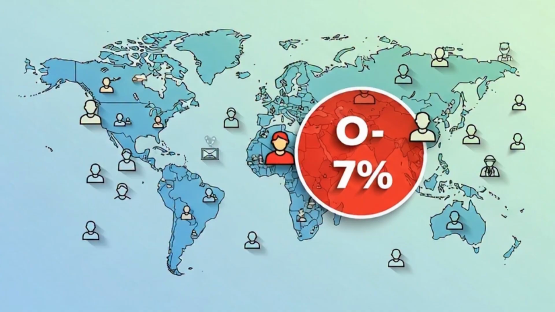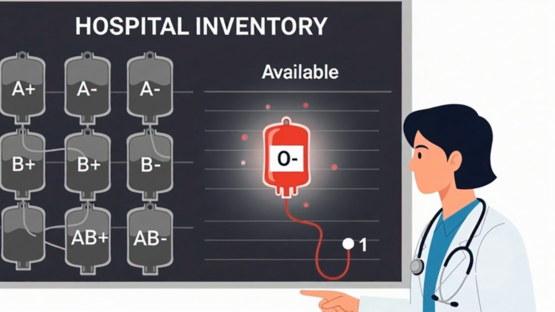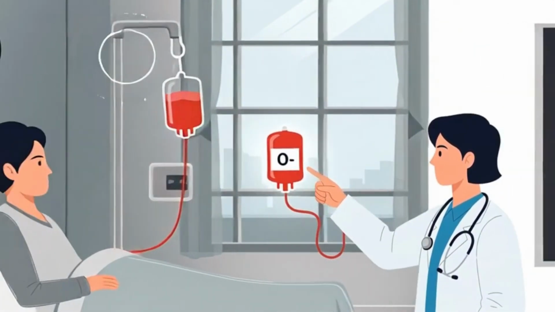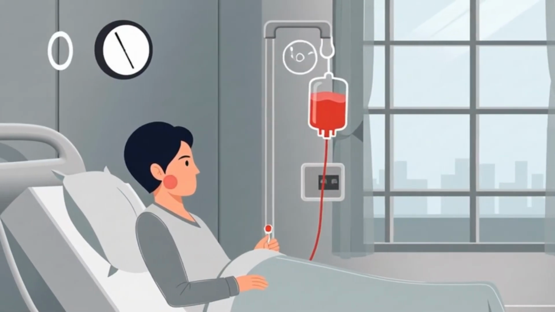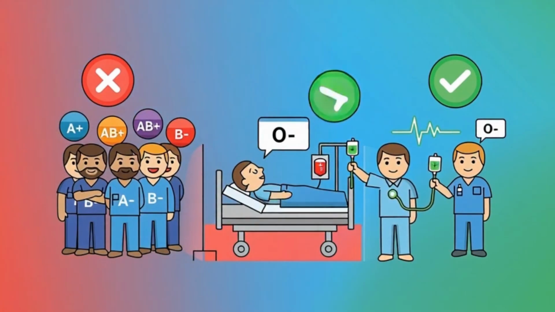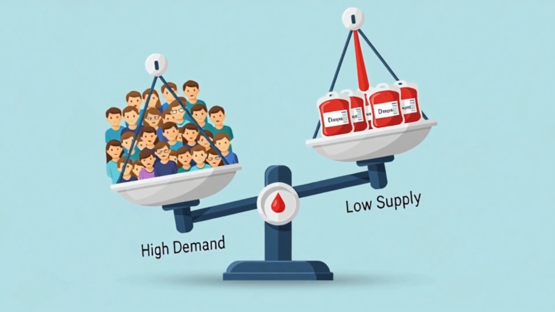O-negative, the universal donor. Only about 7% of people are O-negative. O-negative lacks A antigen, B antigen, and Rh factor. That's why it's used in emergency transfusions when doctors don't have time to test blood type. But here's the catch. O-negative individuals can only receive O-negative blood. From a transfusion standpoint, that makes supply critical.